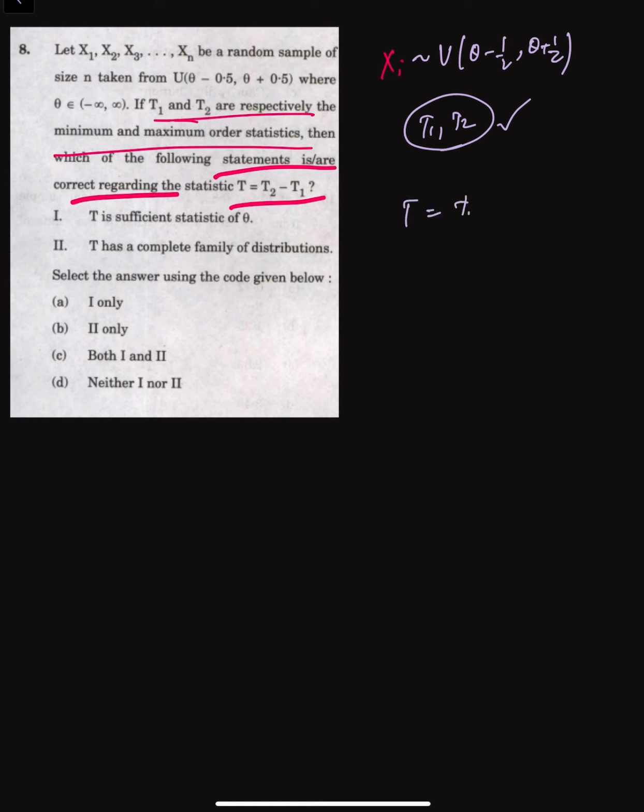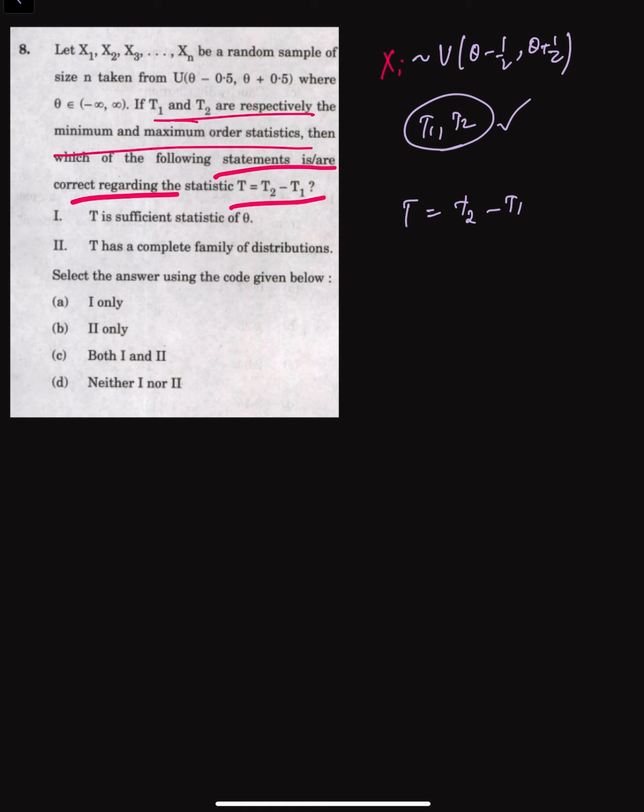So if we consider xi follows uniform theta minus half to theta plus half, we can clearly see that t1 and t2 here are the minimum and maximum order statistics. Basically for a uniform distribution with an unknown location, the pair t1, t2, the minimum and maximum order statistics, are sufficient statistics for theta. But here we were given t as t2 minus t1, which is the range. So range is a function of the sufficient statistic.